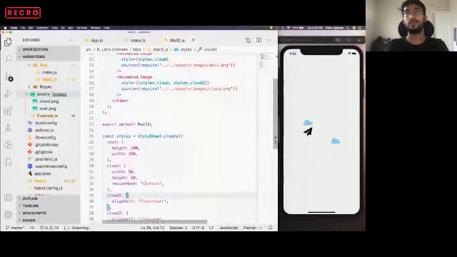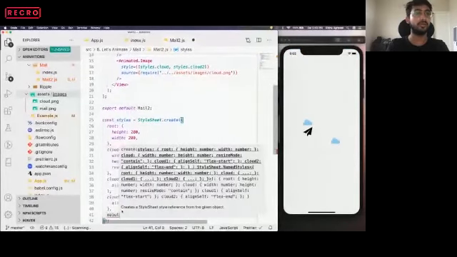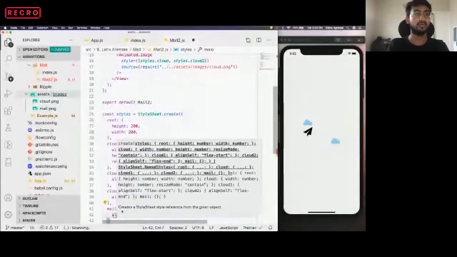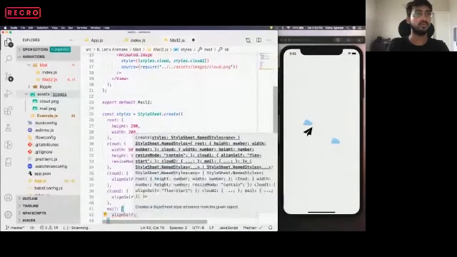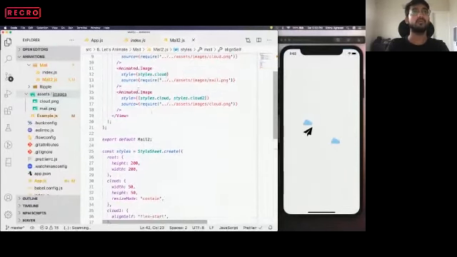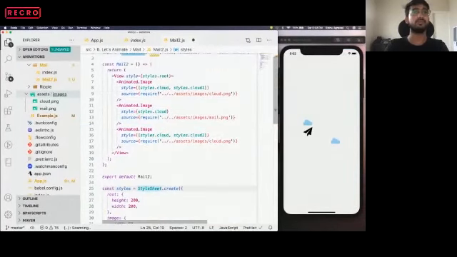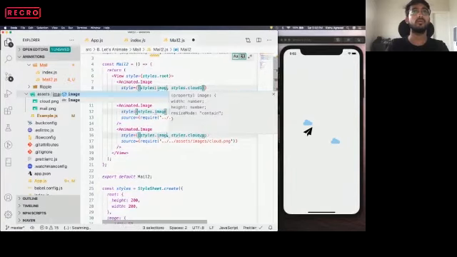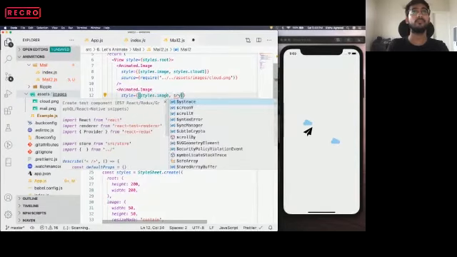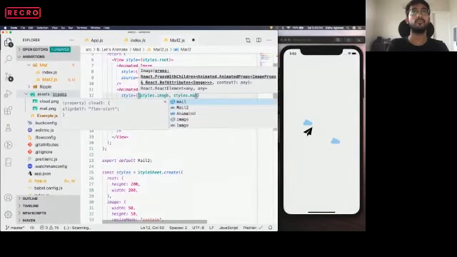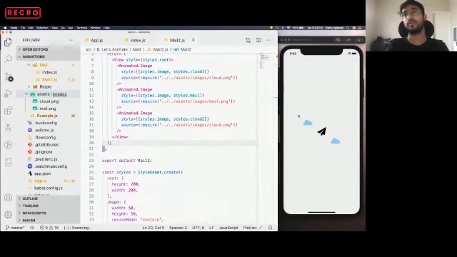So we have three elements, and this mail we want to align to the center. Let's put this on the mail. I'll say image instead of cloud, so that it's more generic. Okay. Now we have this basic layout ready.